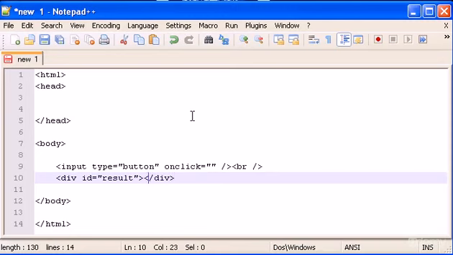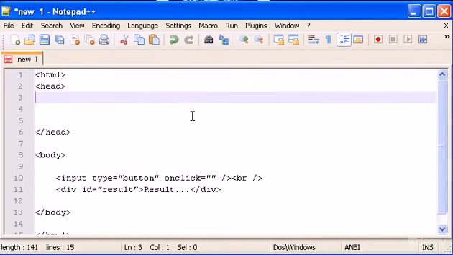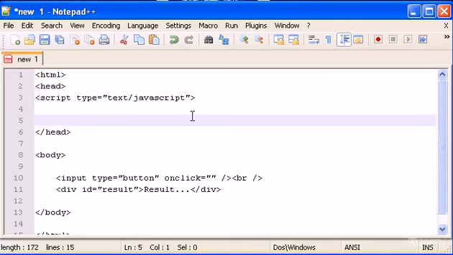Okay, and you can type result in here, or results. Now let's go up here and let's create the JavaScript tags, which is script type equals text/javascript, and let's close this script.